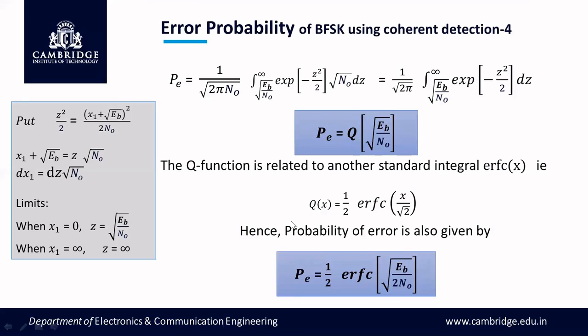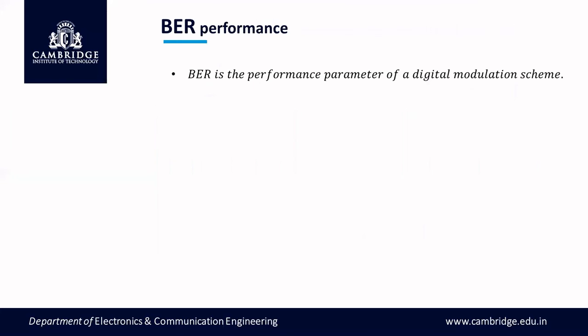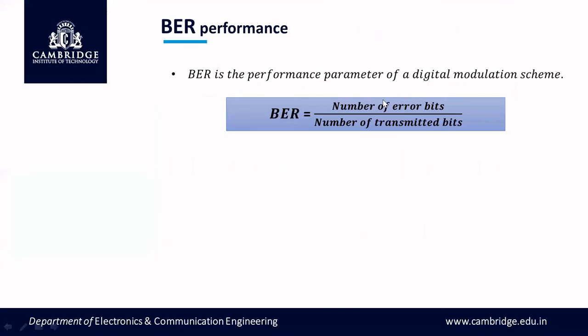We shall also discuss this word BER, bit error rate. Whatever I have been saying so far, error probability is also called bit error rate. Bit error rate is the performance parameter of a digital modulation scheme.